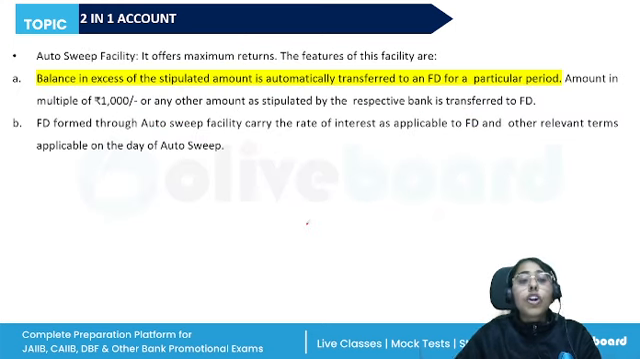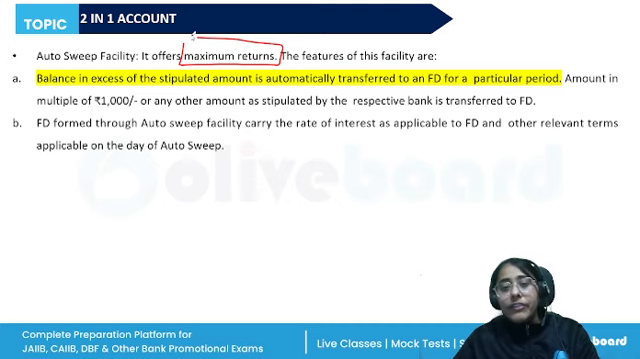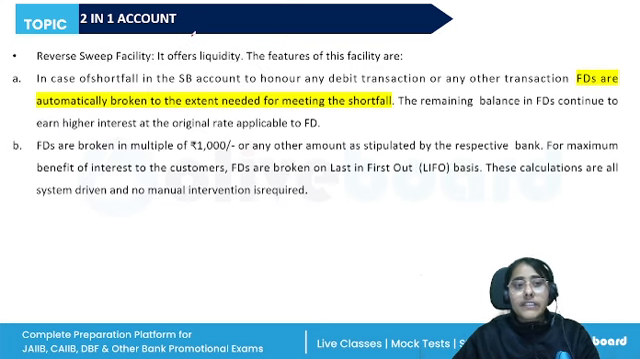So how does the auto sweep facility work? It offers maximum returns. The excess amount in my demand deposit will be transferred to my fixed deposit and higher interest rates will be earned on it, right? So balance in excess of the stipulated amount is automatically transferred to a fixed deposit for a particular period. This is known as auto sweep facility.